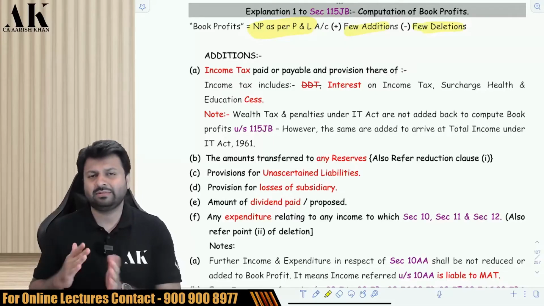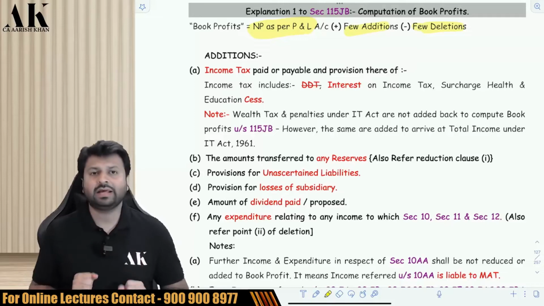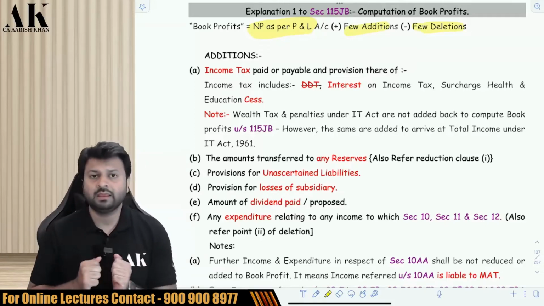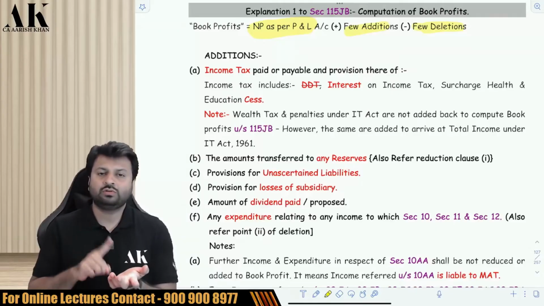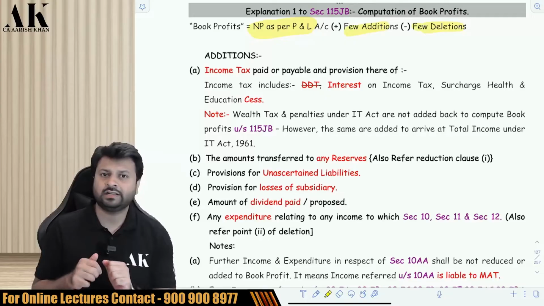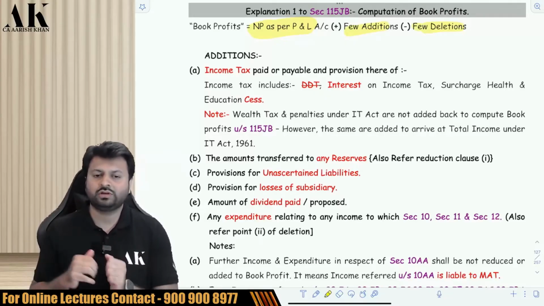At the same time, side by side, I will also tell you the treatment of that item in the normal provision also. Income tax will be added back in MAT. In the normal provision also, it will be added back. Income tax includes which all things? It includes dividend distribution tax. Dividend distribution tax now does not have any relevance, but still it is written in the law, so I have written it. So dividend distribution tax will be added in MAT. In normal provision also it will be added back.